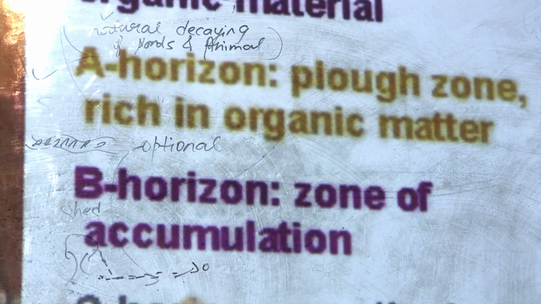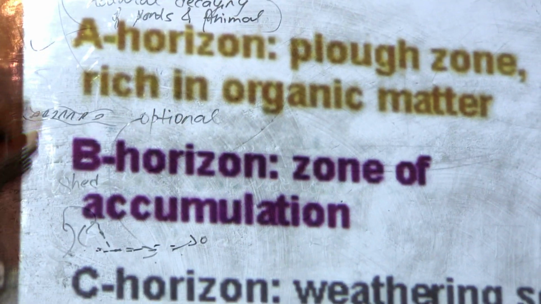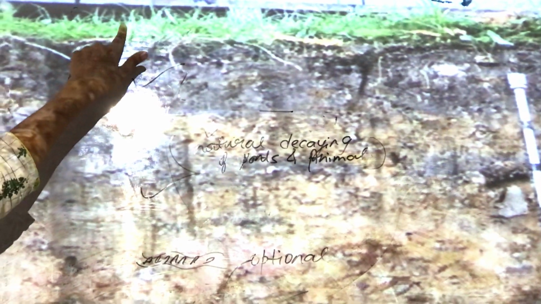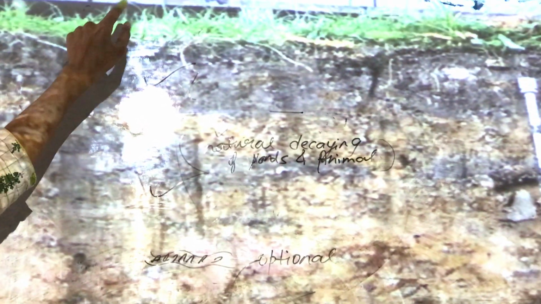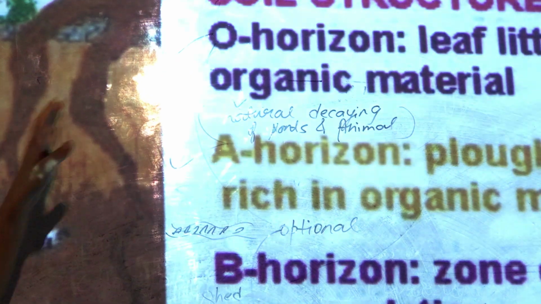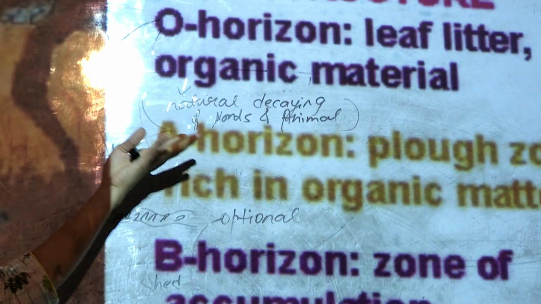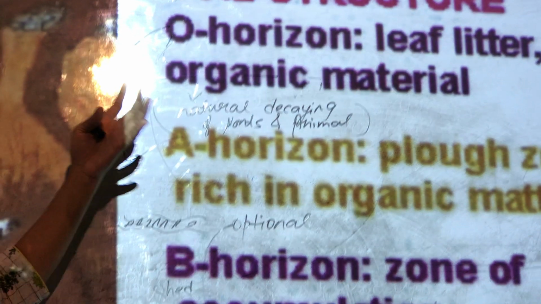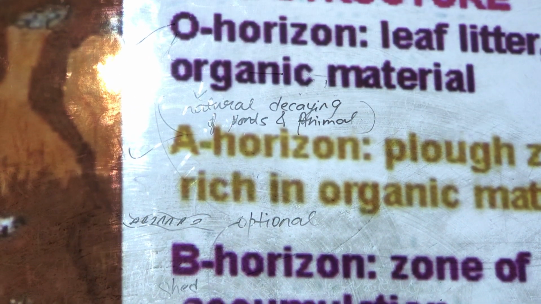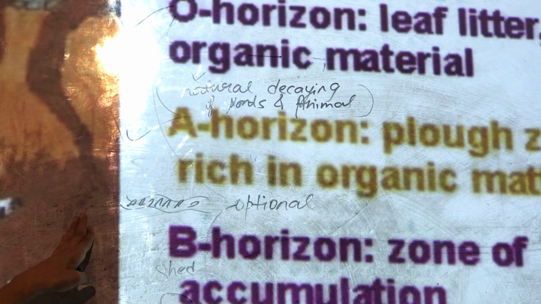That layer is known as the O horizon. Here also, this layer is actually the O horizon. It contains only leaf litter and organic matter. Leaf litter means the layer of leaves, the dead leaves or the just fallen leaves, just shed by the trees.